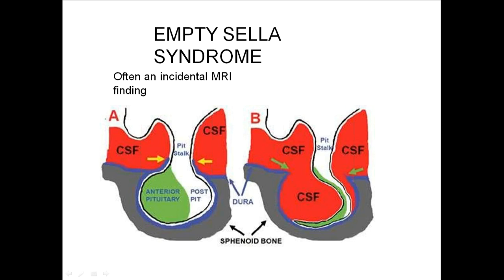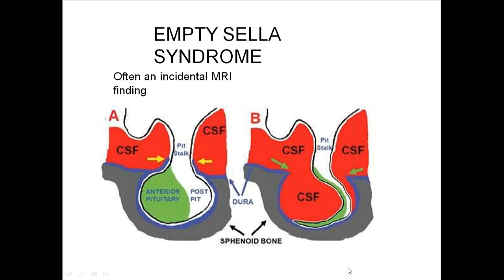A short note on empty sella syndrome. The left picture is a normal patient, a sagittal section showing only the pituitary view, where you can see this is CSF, this is the pituitary stalk and this is the pituitary gland. This is the sella turcica, the pituitary gland is in here, and this is the anterior and this is the posterior pituitary.